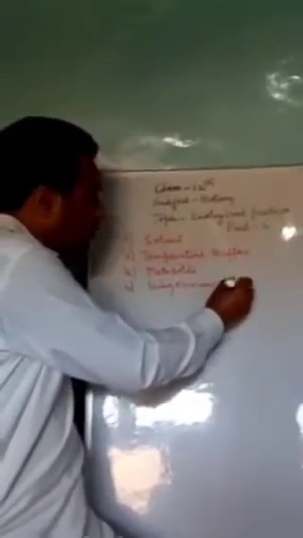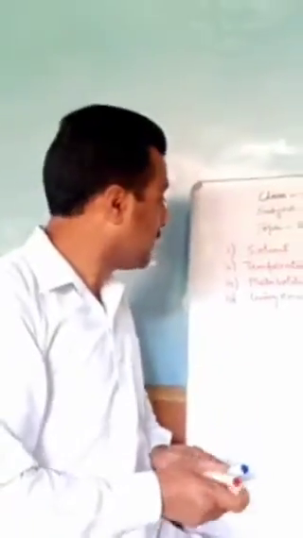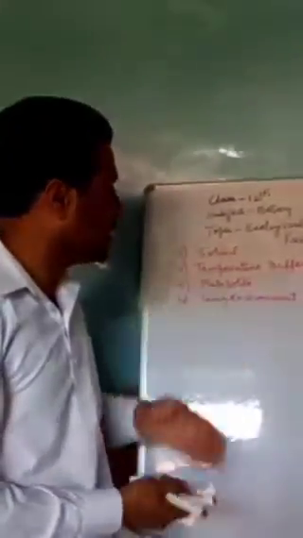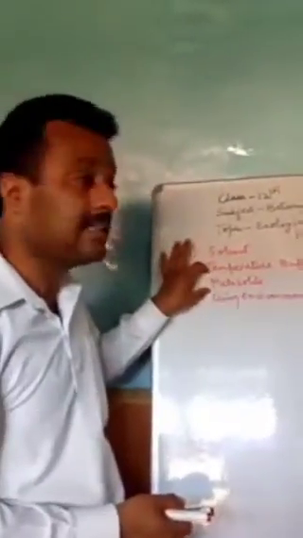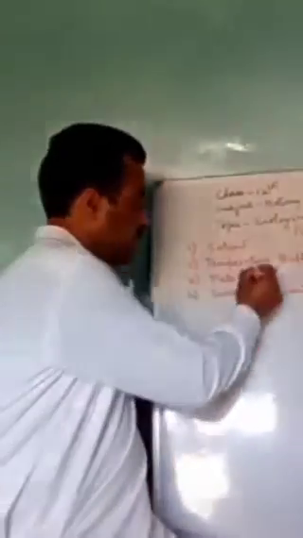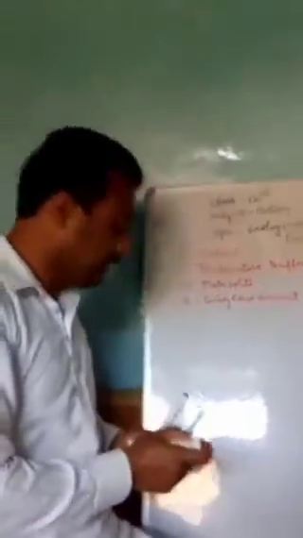These are the four different ways by which the organisms have utilized the water. First one as a solvent, second one as a temperature buffer, third one as a metabolite, and the last one as a living environment.